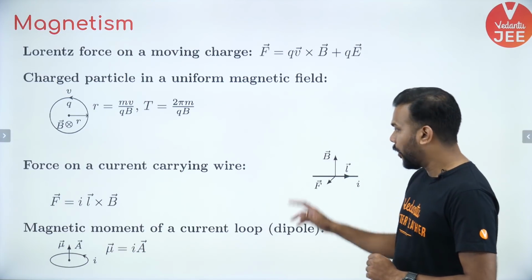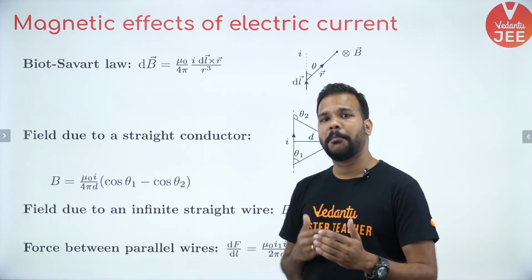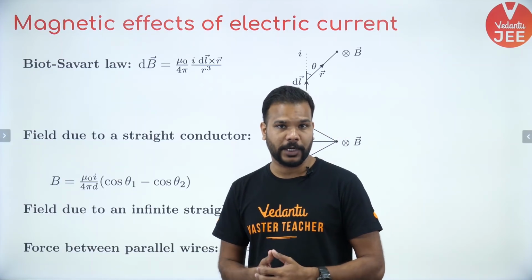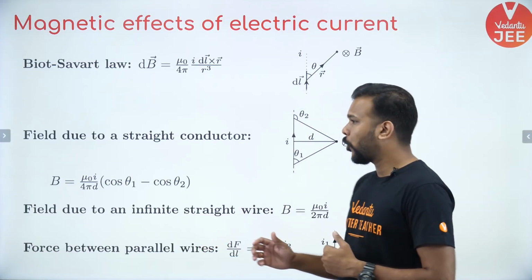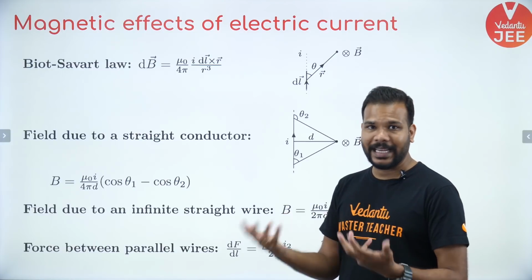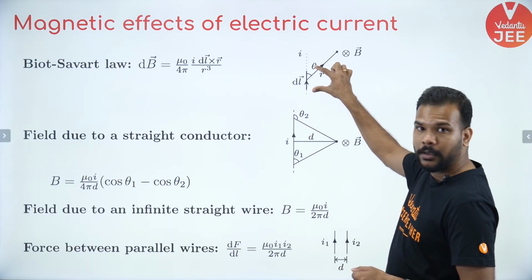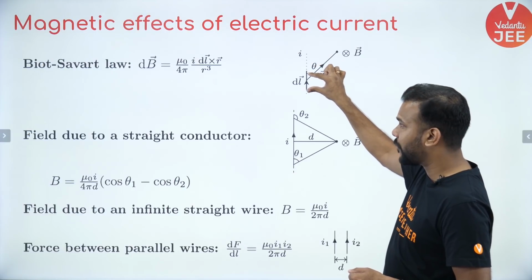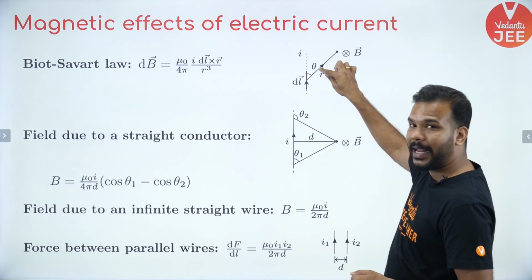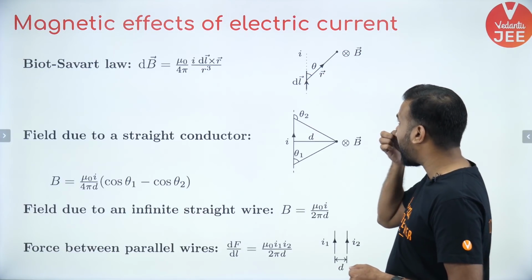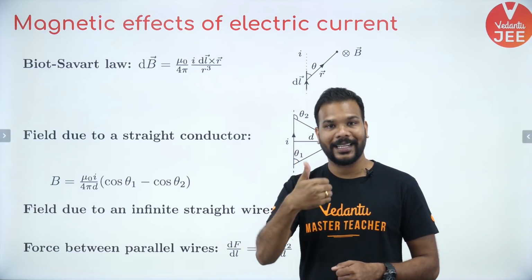Moving on from here, now comes the part where we try to calculate the magnetic field due to current carrying objects. If you speak about a general current carrying wire, having any shape, any size, then you have an element of that conducting wire which is given as length dl, and at a distance r from it, making an angle theta, the position vector is given by r vector. The magnetic field will be found by using your right hand thumb rule.